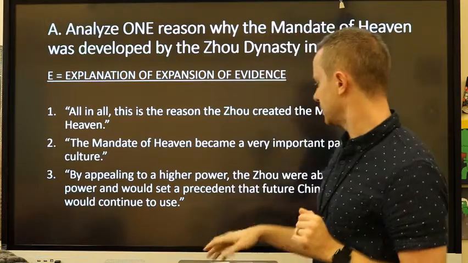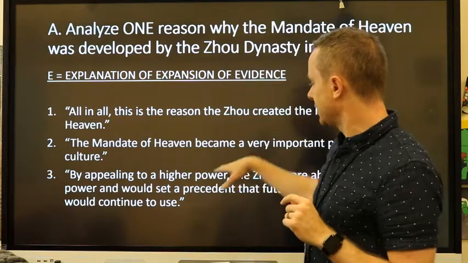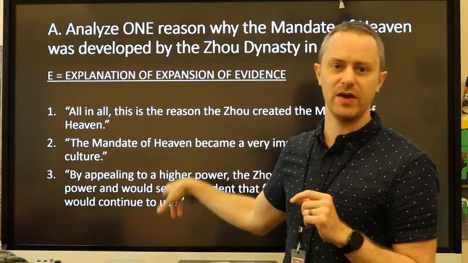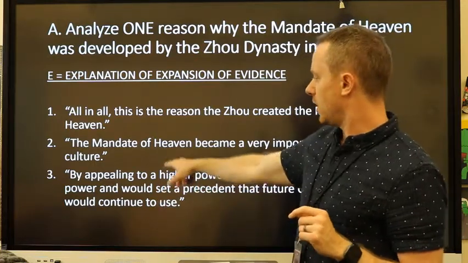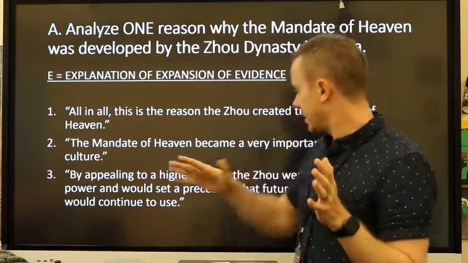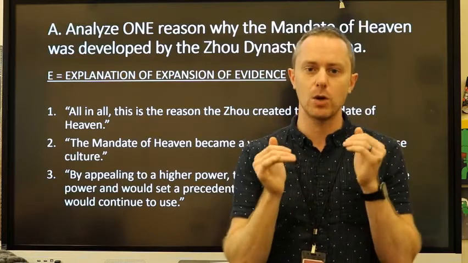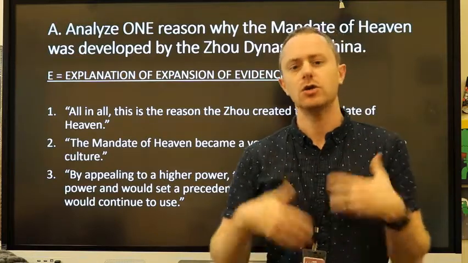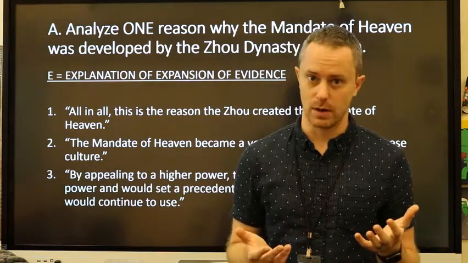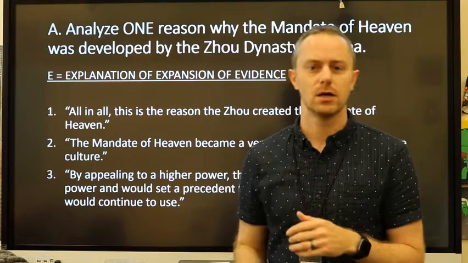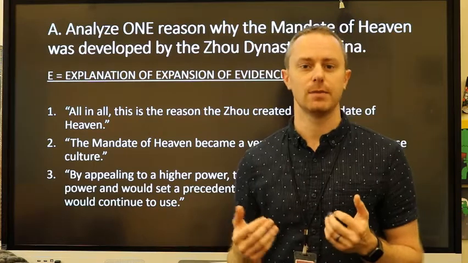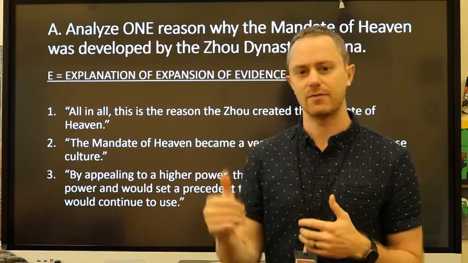Because what it does is, it explains how doing the mandate of heaven was effective. So in the first part of the specific evidence, you're saying why they used it, and in the explanation, you're saying why it worked, right? You can do something for any number of reasons. That doesn't mean it's going to work, right? I could go shoot baskets, play basketball because I'm bored and want to relieve some stress. It doesn't mean I'm going to be hitting any of them. I might miss every single shot.